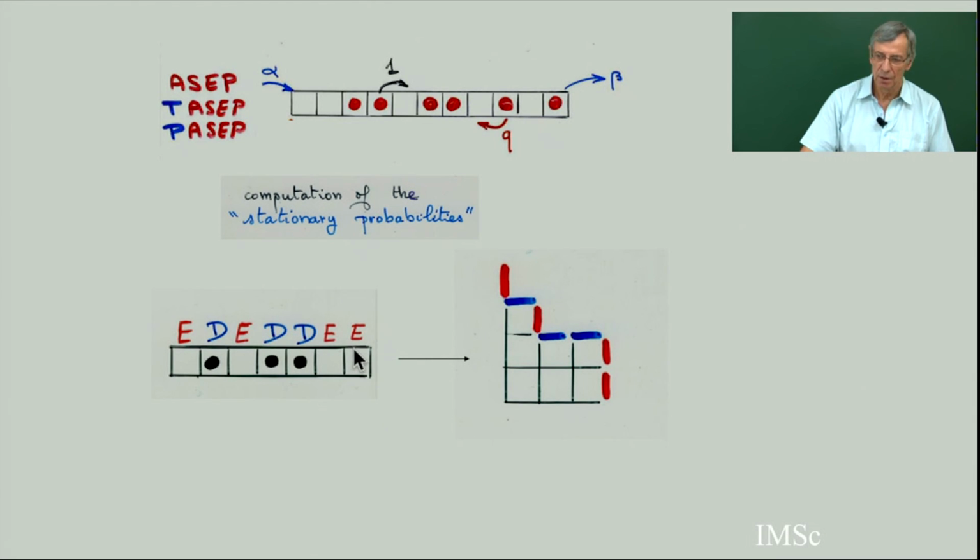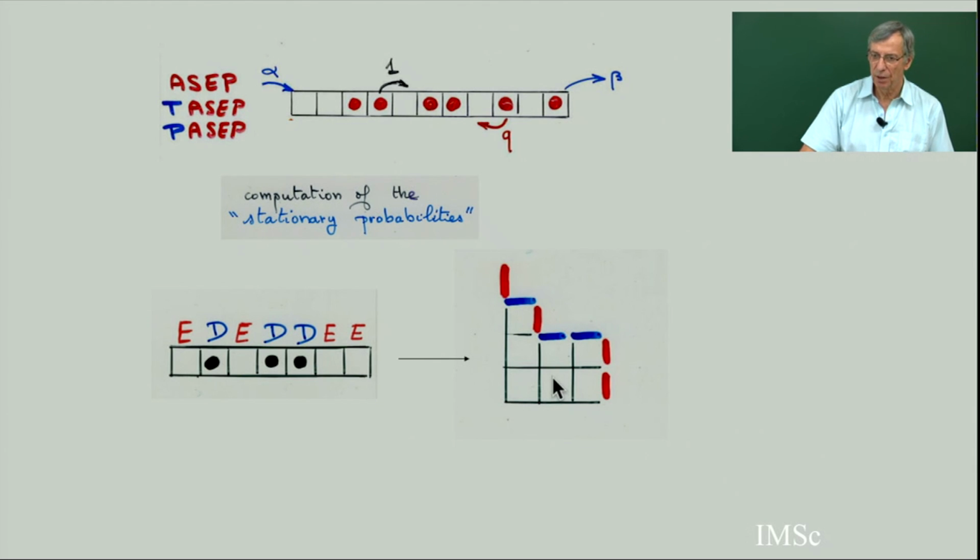To this word, I associate a path, E going to the south, D going to the east. So I have such a path associated to the state, associated to the word. So I get a Ferrers diagram, a generalized Ferrers diagram.